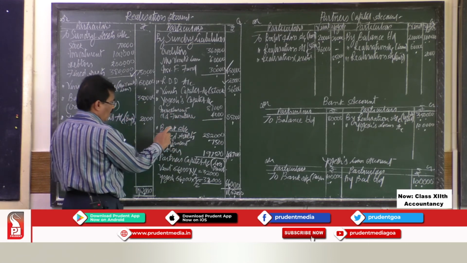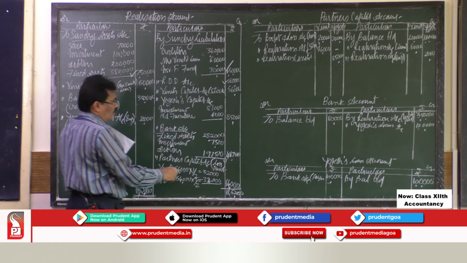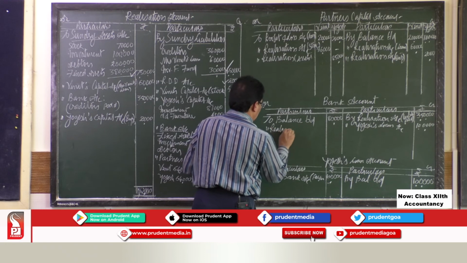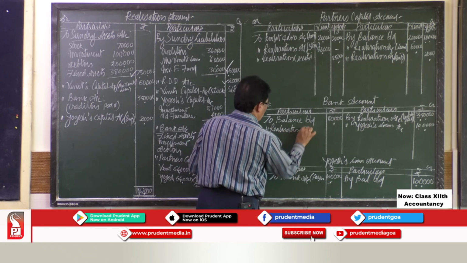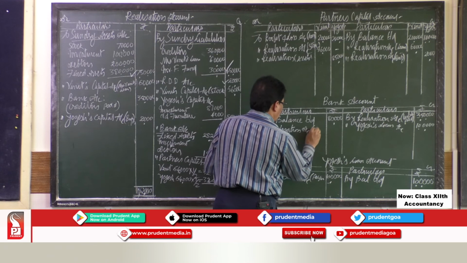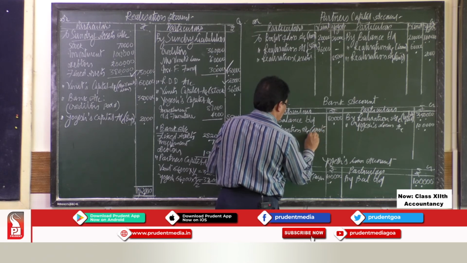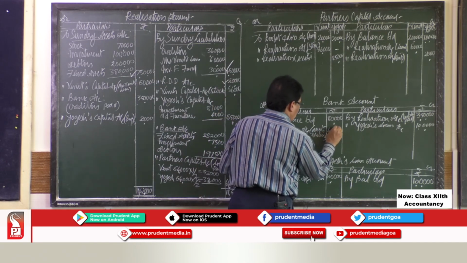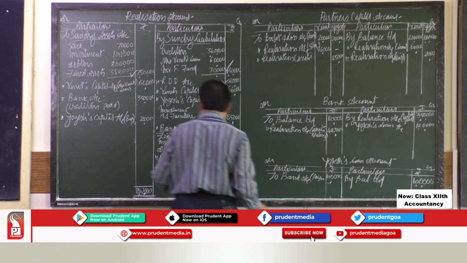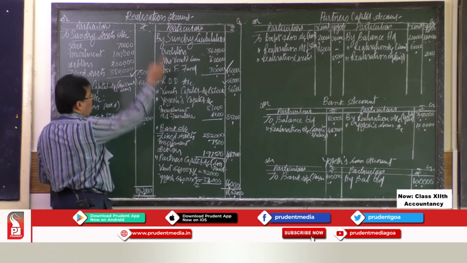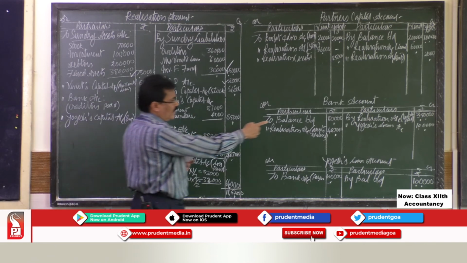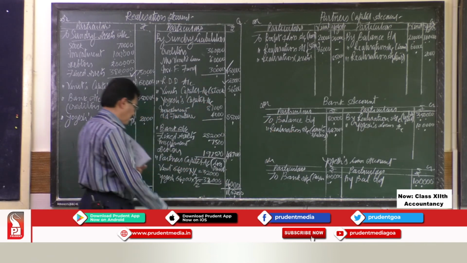So this entry, bank account debit to realization account. In bank account to realization account, this is for assets realized. Assets realized is 4,87,000. So the entry is bank account debit to realization account. In realization account it is on the credit side, which means in bank account it comes on the debit side.